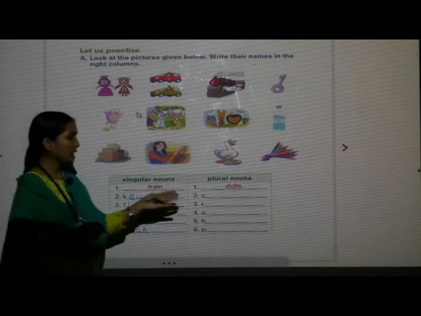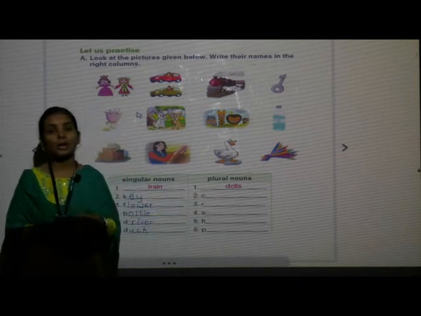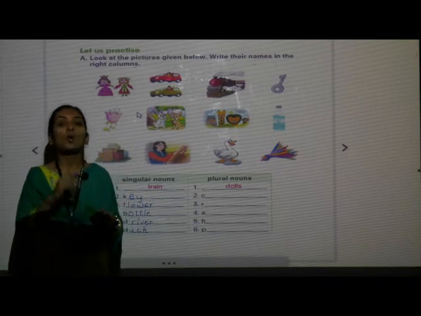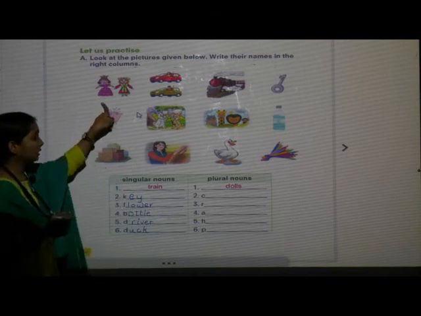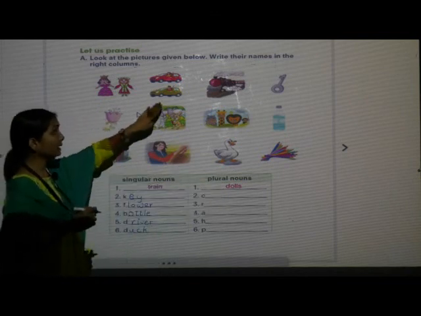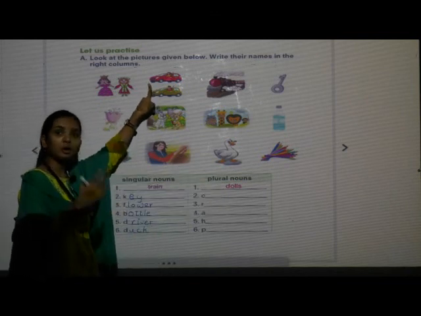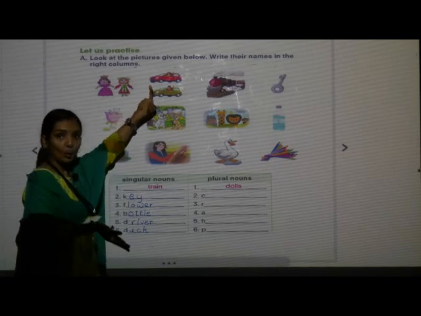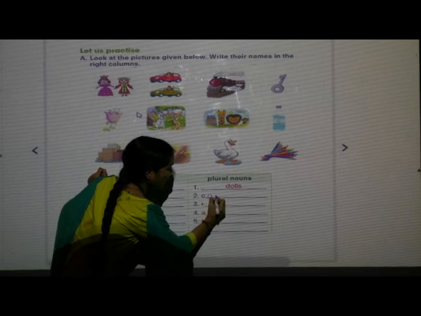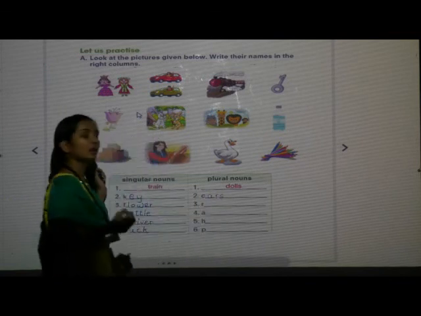Okay. Now next is plural nouns. Means what we should see? More than one. Yes. Here dolls is done for us. Next, how many cars? Two. More than one. So C-A-R-S.